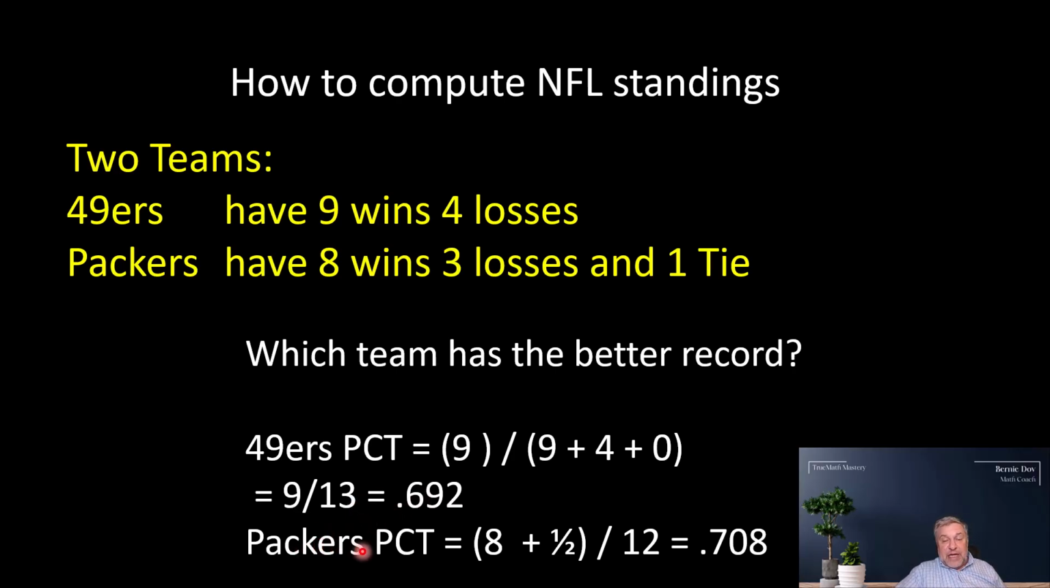The Packers, for example, on the other hand, PCT is 8 plus 1 over 2. So basically, you take the formula and you plug in the numbers. The W is 8, wins is 8, plus 1 tie over 2. Okay, that's the formula, divided by the wins plus losses plus the tie. So 8 plus 3 plus 1 is 12, and therefore 8.5 divided by 12 is .708.